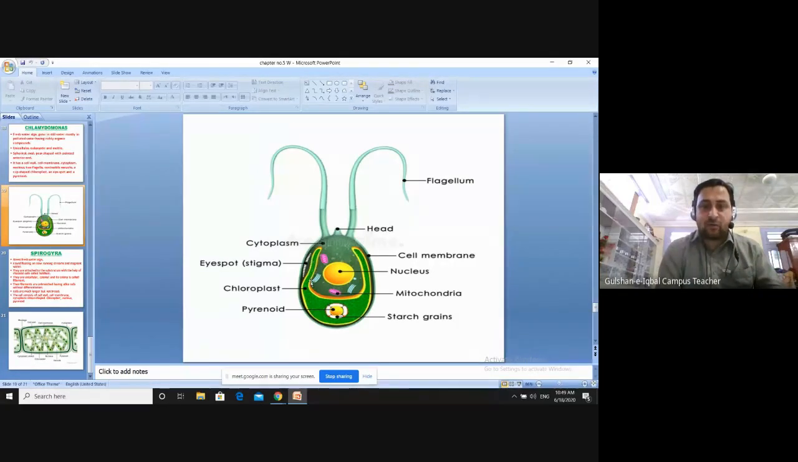This is the cup-shaped chloroplast, this green color. This green color is the cup-shaped chloroplast. This helps the plant, the alga, to prepare its food. So the food is being prepared by this chloroplast.